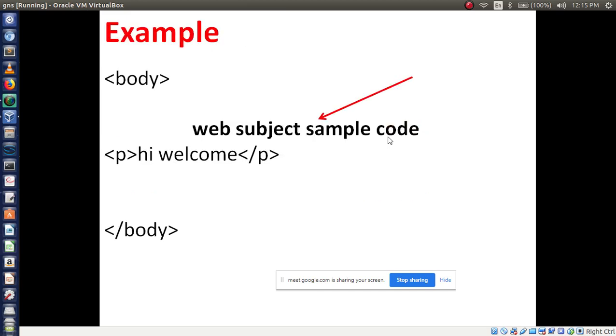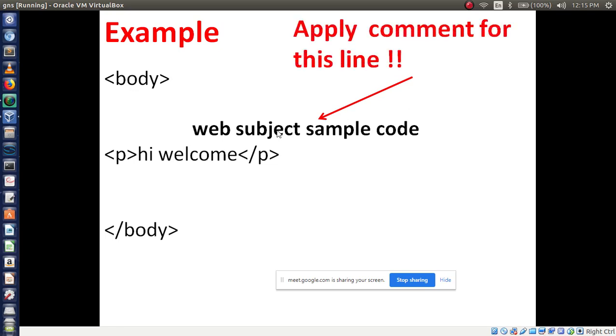Okay, now the next one is body. Here I want to make comment. This is my simple code I have used. Inside the body tag I am using a p tag, hi welcome. So I want to make comments for this line, web subject sample code. This I don't want to display on web page, so for that I have to make this line as a comment in HTML. So how to use this?